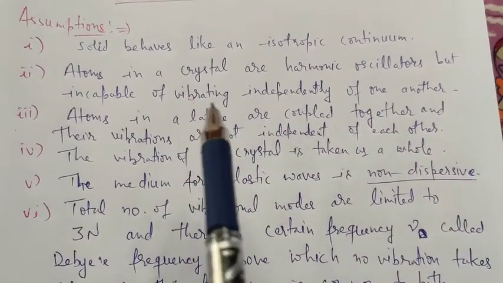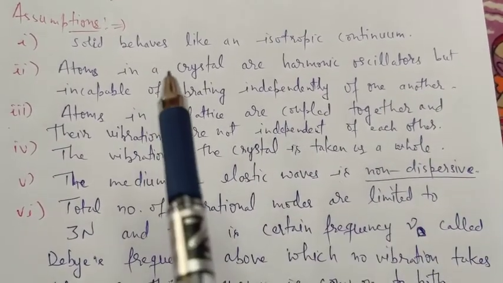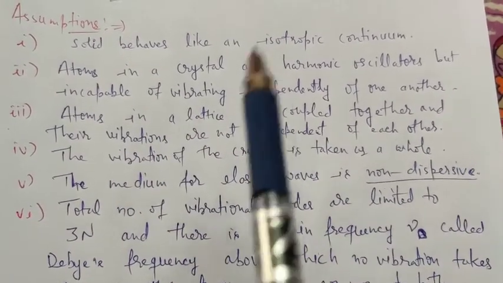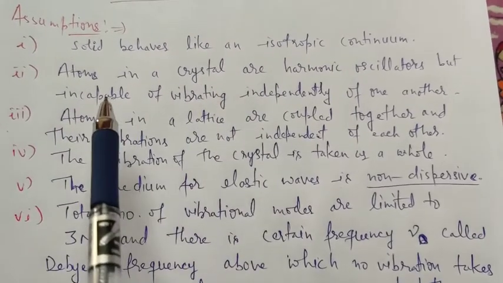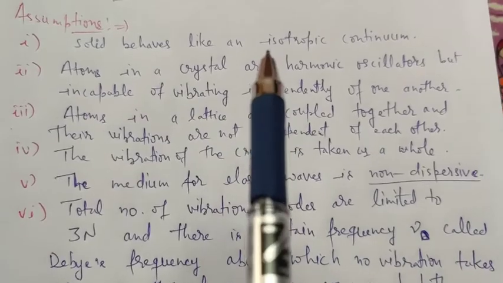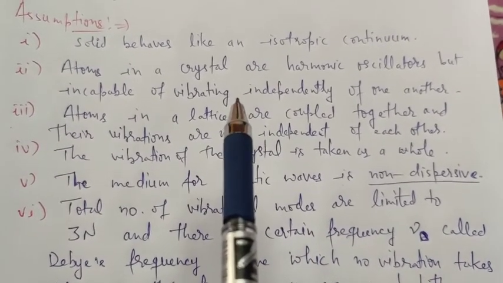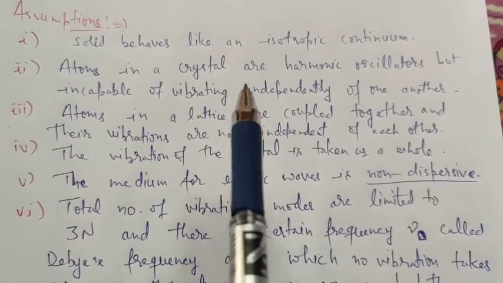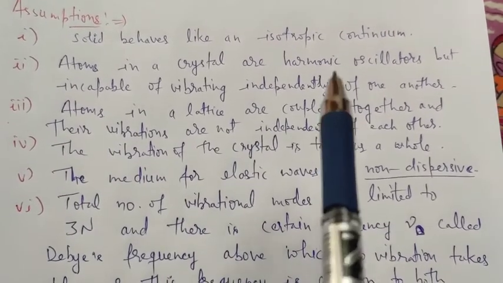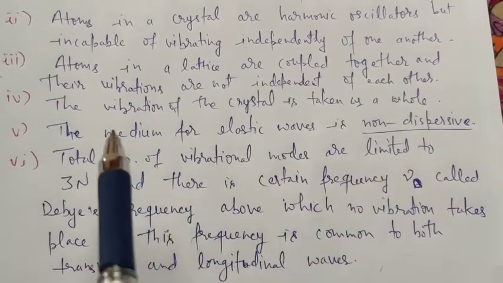Here we are not taking the oscillation of a single atom, we are taking the oscillation of the whole crystal. And since they are not capable of vibrating independently, they are known as coupled oscillators. Means one atom's oscillation depends upon the oscillation of other atoms, so therefore they are known as coupled oscillators.